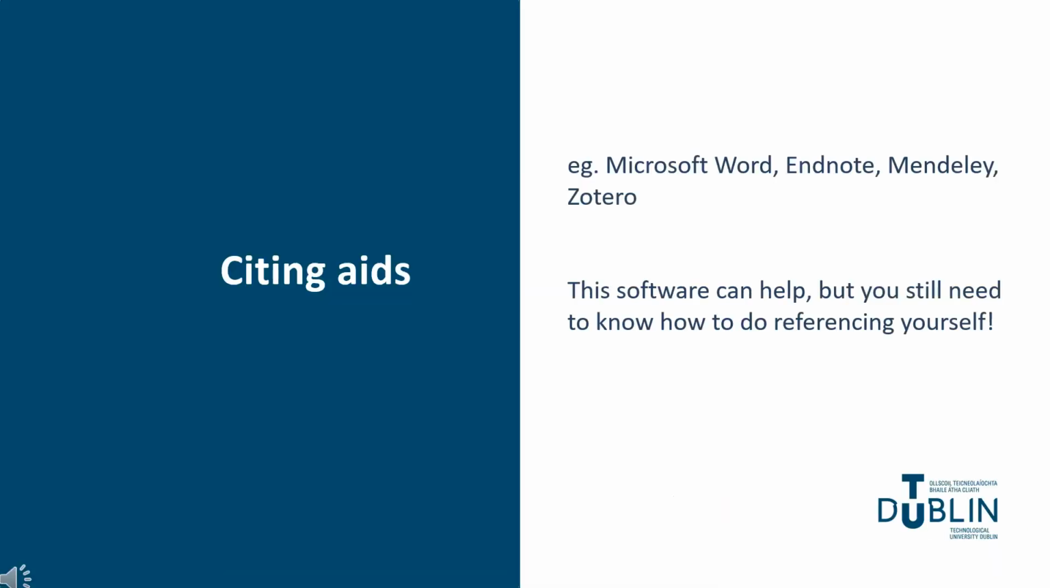There are now many apps or software options available to help streamline the citation process. Examples include Microsoft Word's inbuilt referencing tool, EndNote, Zotero, and Mendeley, to mention just a few. These can be extremely helpful tools, but it is still essential that you understand the basics of referencing and in-text citation yourself. Knowing what to look for can help you spot and avoid any potential issues.